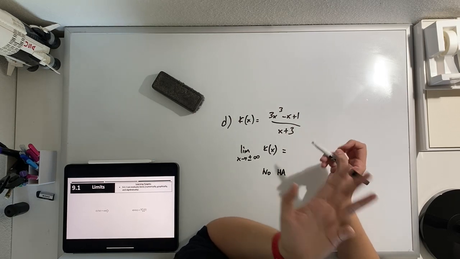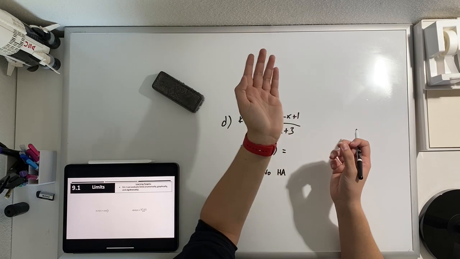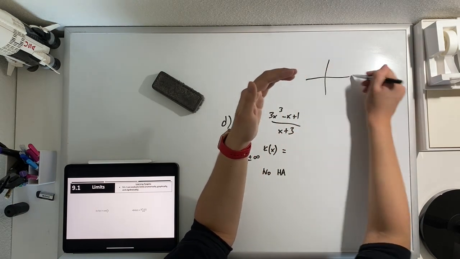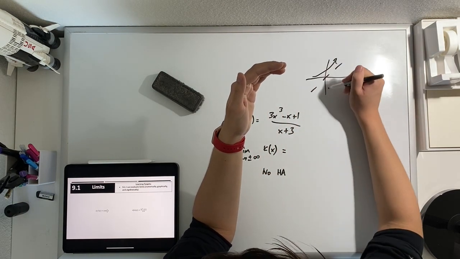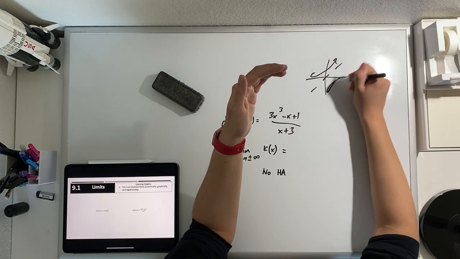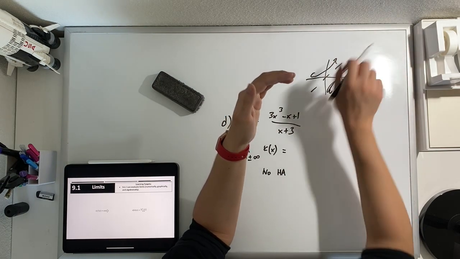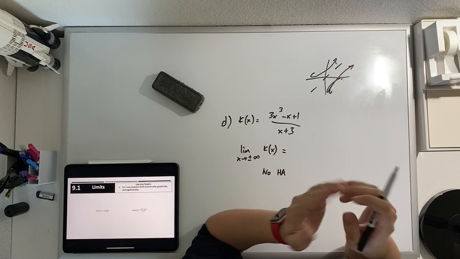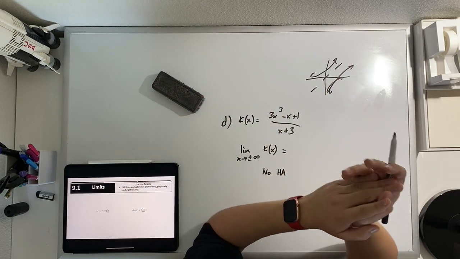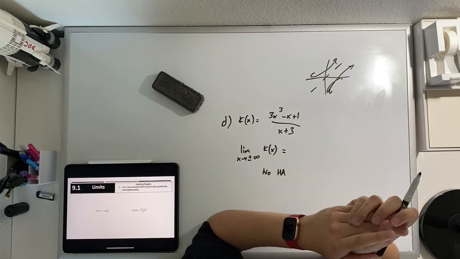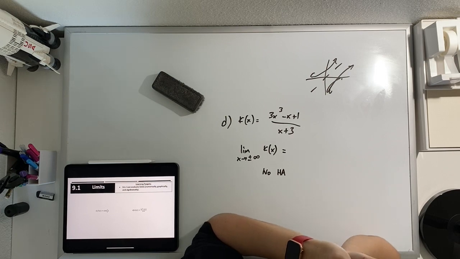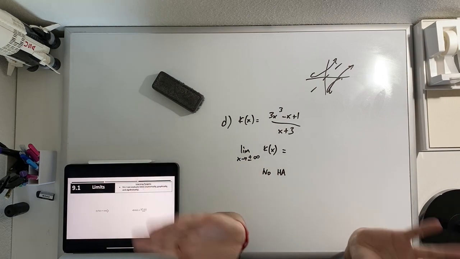But limits, a slant asymptote just keeps growing. If we look at a graph, if there's a slant asymptote, then our function's just going to keep getting larger and larger. That's not a limit, okay? It's just going to keep getting bigger. So we don't actually care about slant asymptotes with our limits, which means anytime we have a top-heavy function, we would say that the limit just doesn't exist.